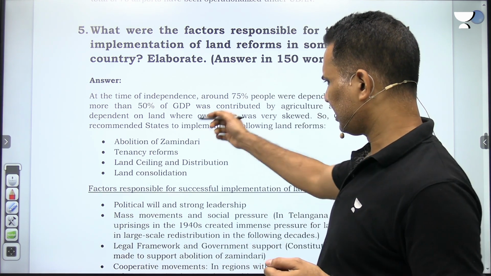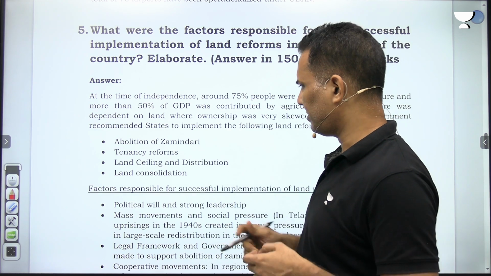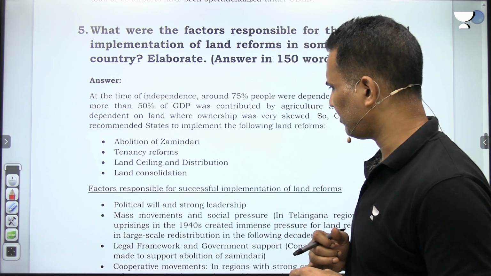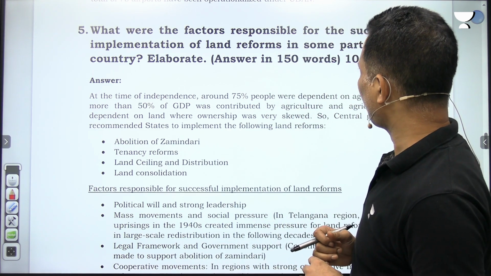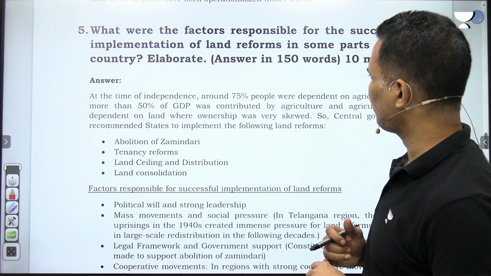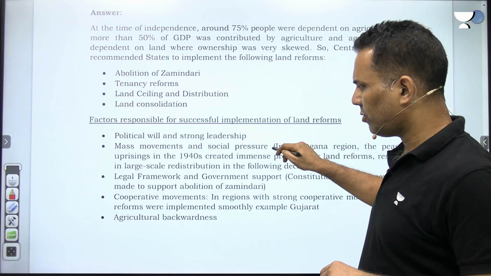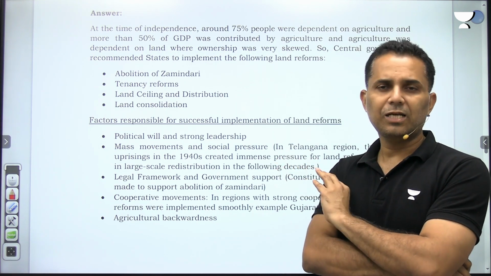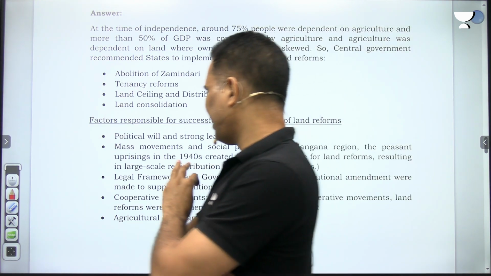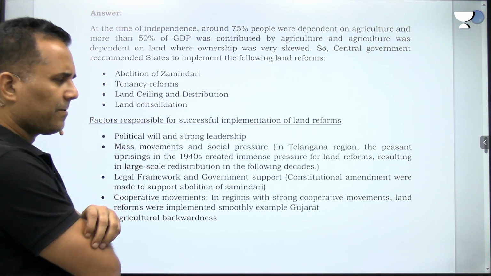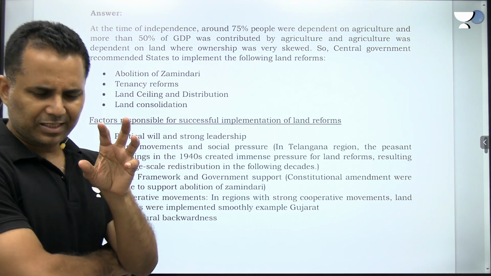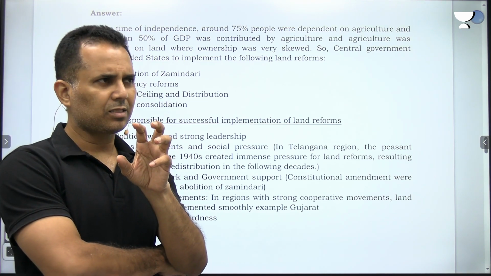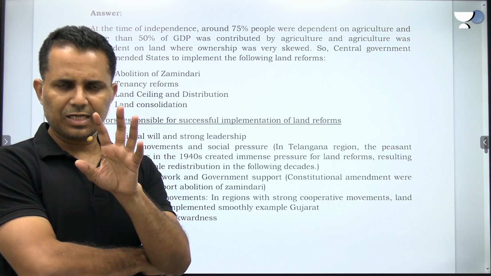Fine. So you can just name a few reforms: abolition of Zamindari, tenancy reforms, land ceiling and distribution, land consolidation. Now it is asking what were the factors responsible for the successful implementation of land reforms. So what were the factors responsible? Political will. Then one of the most important factors which led to the success of the abolition of Zamindari reform is that,